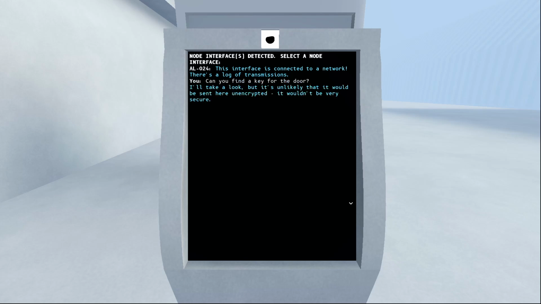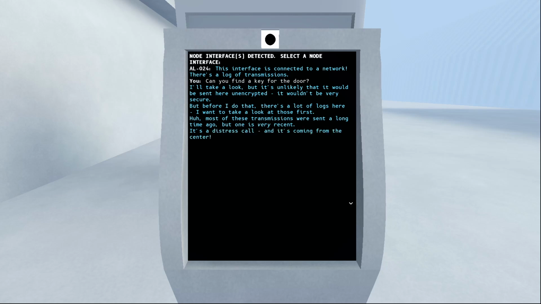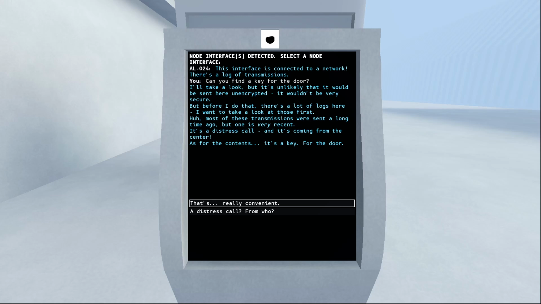I'll take a look, but it's unlikely that it would be sent here unencrypted. It wouldn't be very secure. There's a lot of logs. I want you to take a look at those first. Most of these are transmissions, but this one is very recent. It's a distress call, and it's coming from the center. As for the contents, it's a key for the door.